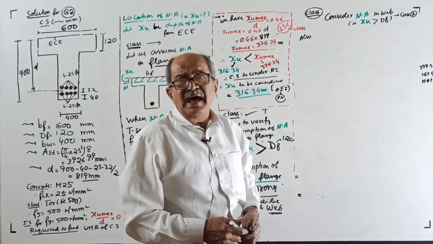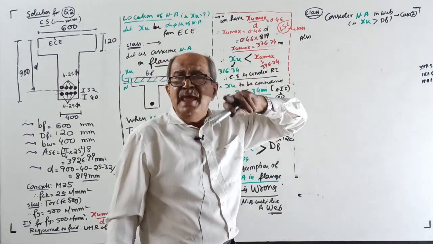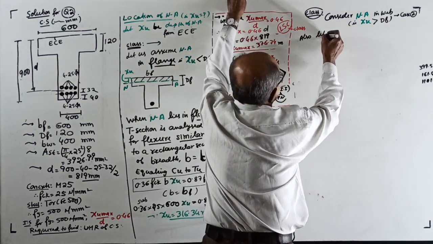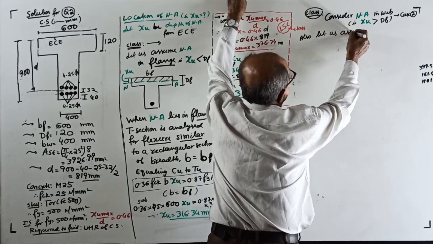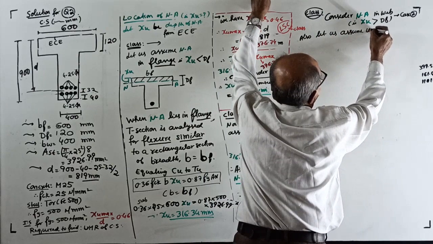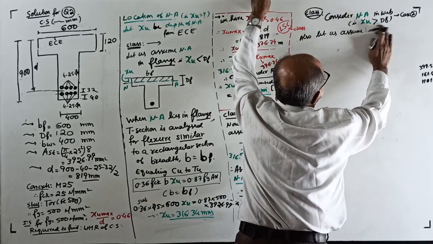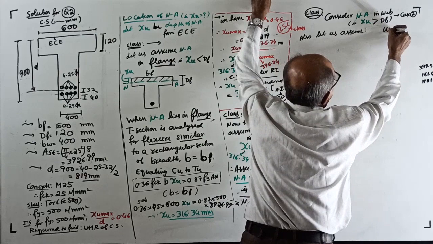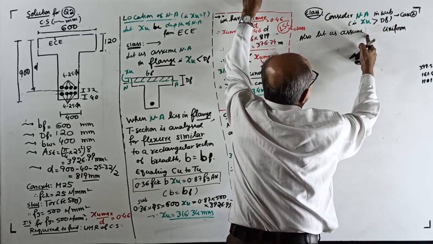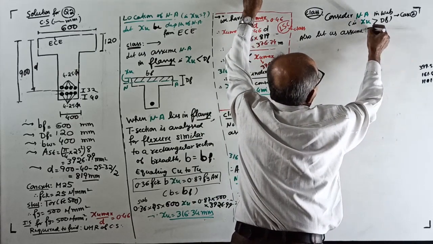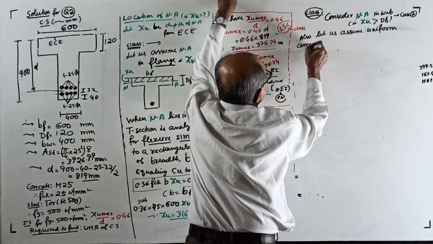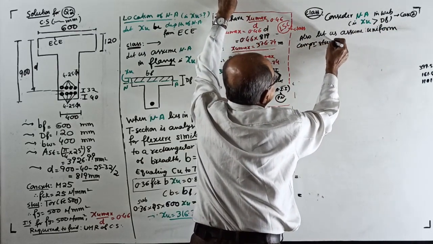Now, when the neutral axis lies in the web, doubt comes: type A or type B. First try type A. Therefore, also, let us assume uniform. I'll write somewhere here. Assume uniform. Why space? Because next time, non-uniform. No, uniform only. Okay, correct. Assume uniform compressive stress in flange.